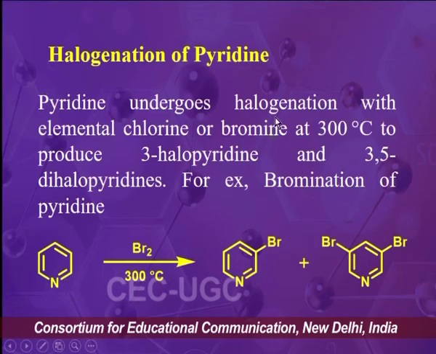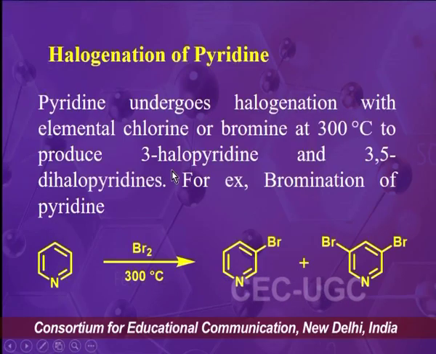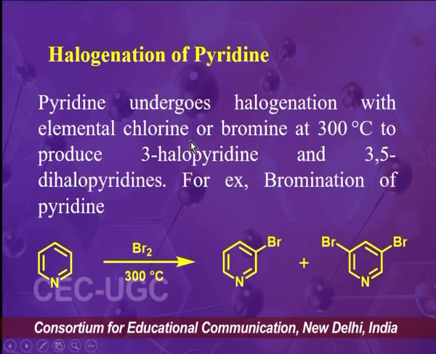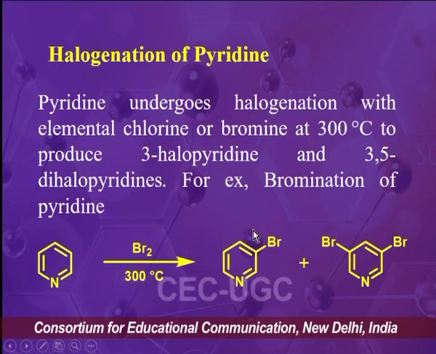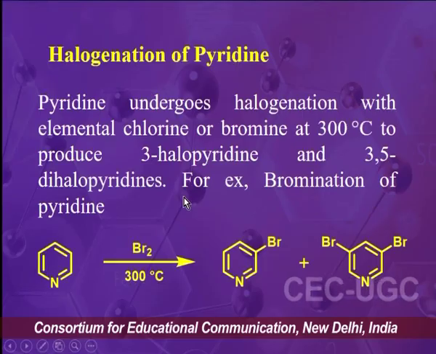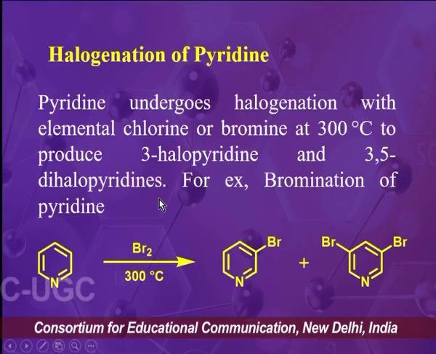Further, the next electrophilic substitution reaction on pyridine is halogenation. Pyridine undergoes halogenation with elemental chlorine or bromine at 300 degrees Celsius to produce 3-halopyridine and 3,5-dihalopyridine as a mixture of products.